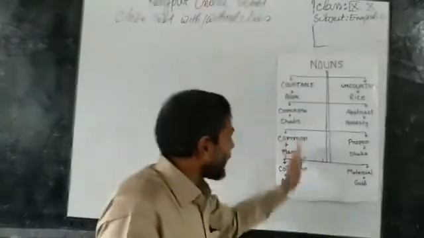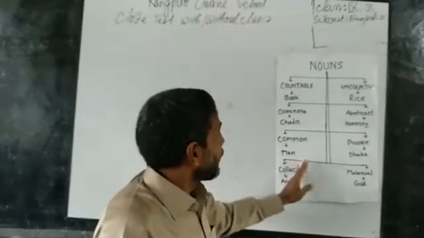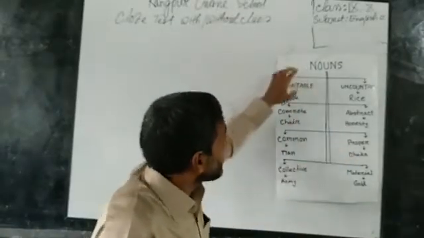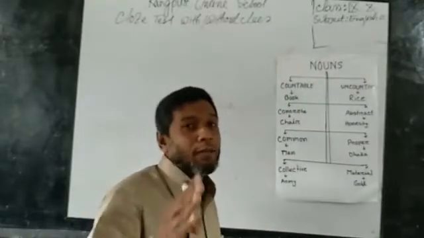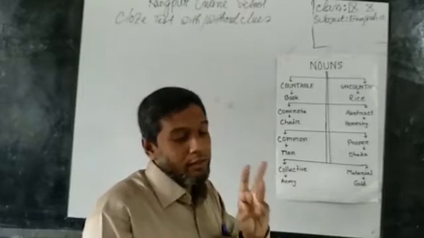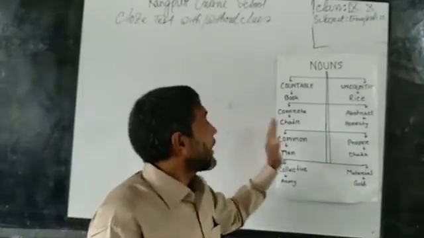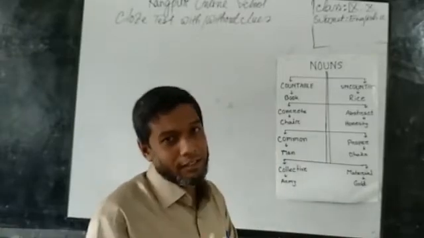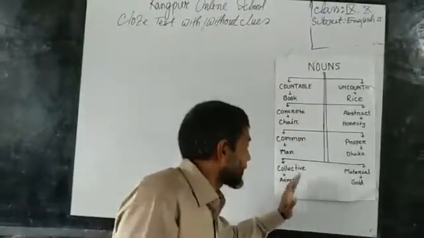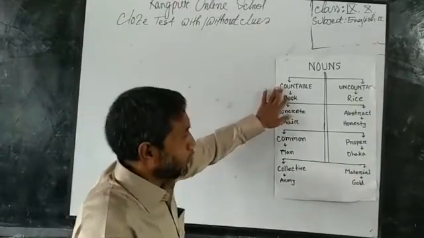Please take these names in your notebooks so that you can remember these four nouns. You must remember the names first: countable, concrete, common and collective. These four nouns have the same characteristics. Their use in the sentence is the same as what I told you in my last class about book.